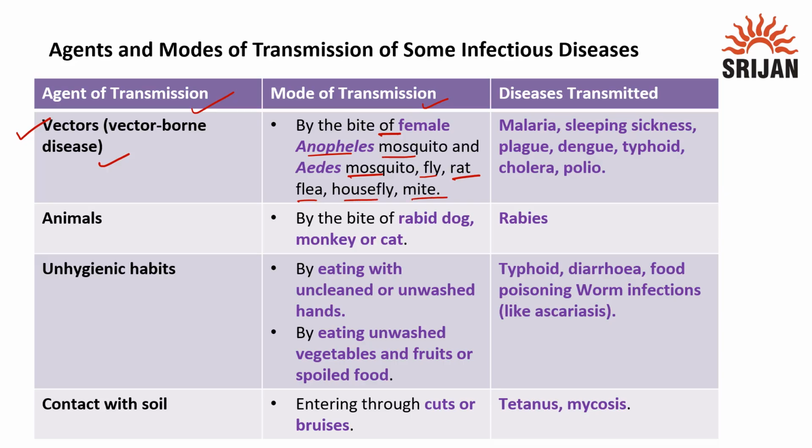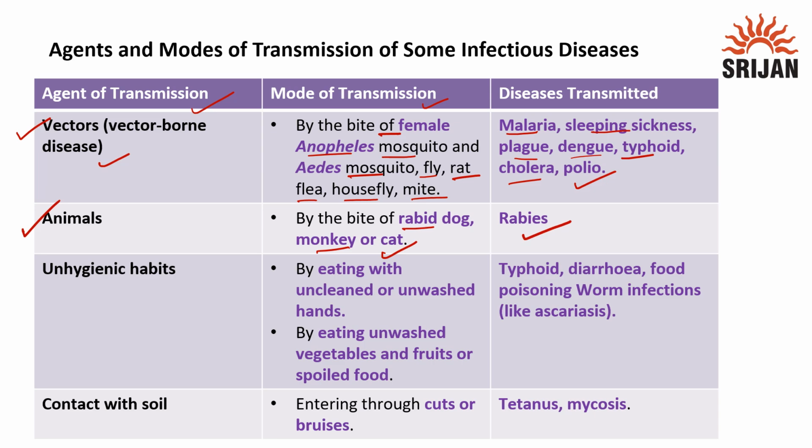It can cause malaria, sleeping sickness, plague, dengue, then typhoid, cholera and polio as well, right? So the next agent of transmission is animals. By the bite of a rabbit, dog, monkey or cat, the disease transmitted is rabies, right?